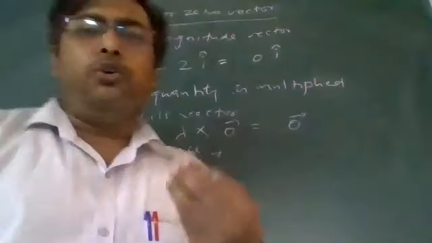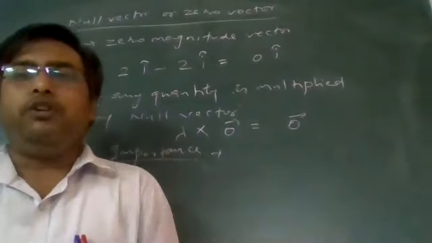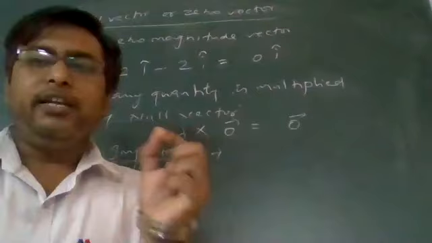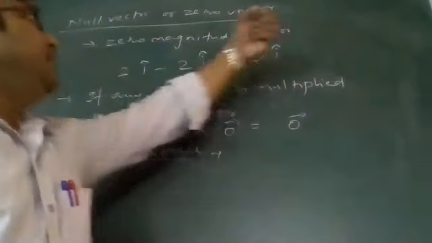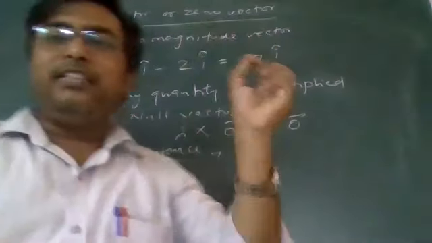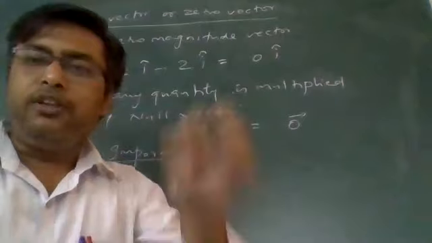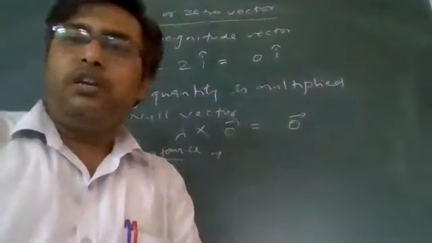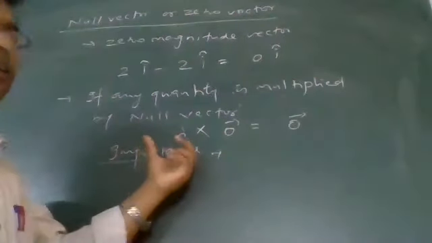If I want to show the position coordinates of an object which is present on the origin point, then I have to say that this is a null vector, because it is having 0, 0, 0 coordinates. It is available at the reference point or the origin point. So this is the importance. If I want to represent the position of a reference or origin point, how will I represent it? By use of a null vector.